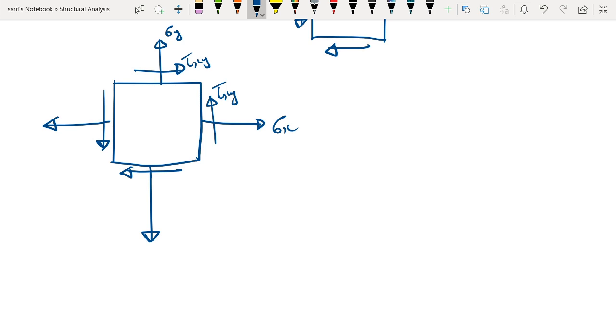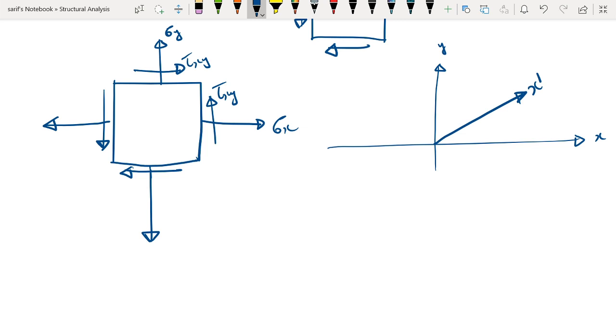Say for example, if we consider this as the xy direction, can we find the state of stress in an element that is oriented along the x dash y dash plane, where the x dash y dash directions are at an angle theta, making counterclockwise with the positive x direction?